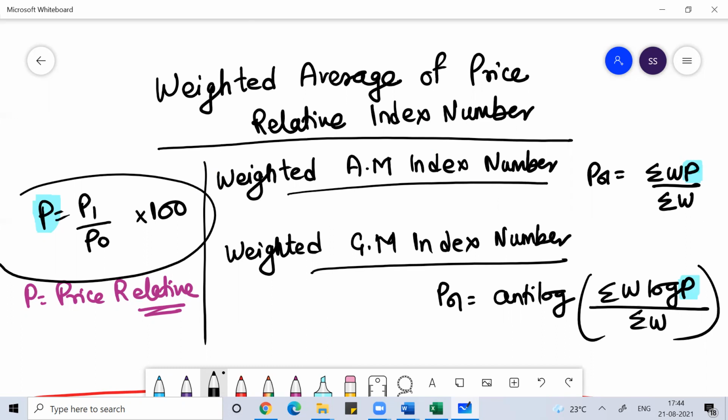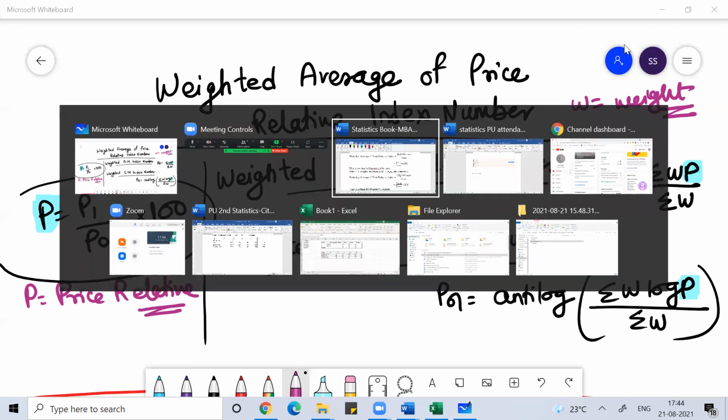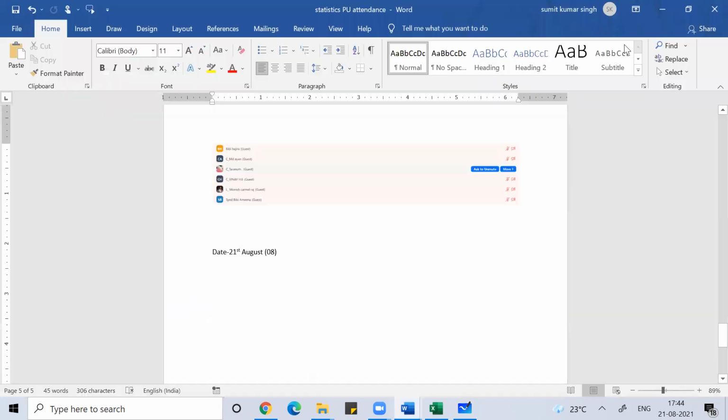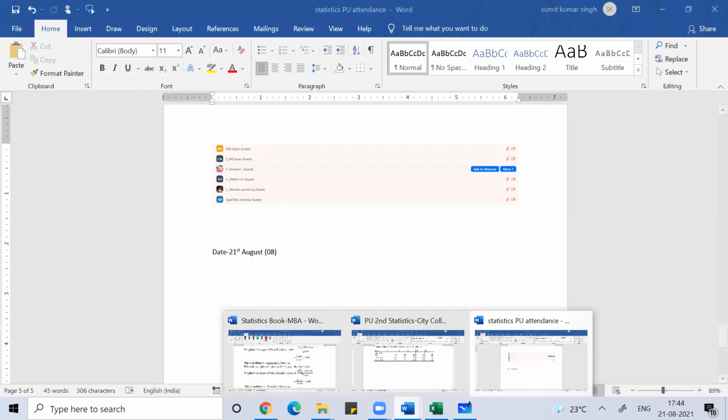Clear, everyone? Where P is the price relative, and W means weight. Weight will be given to you. Any doubt, anyone?